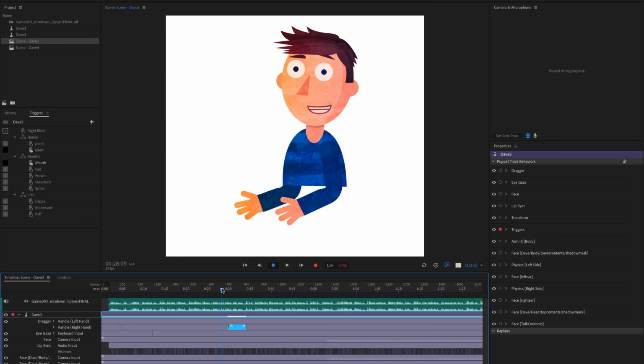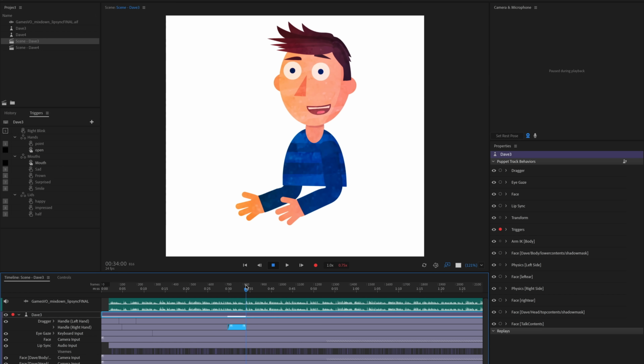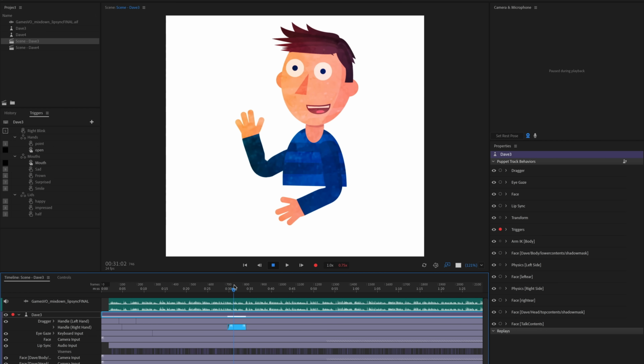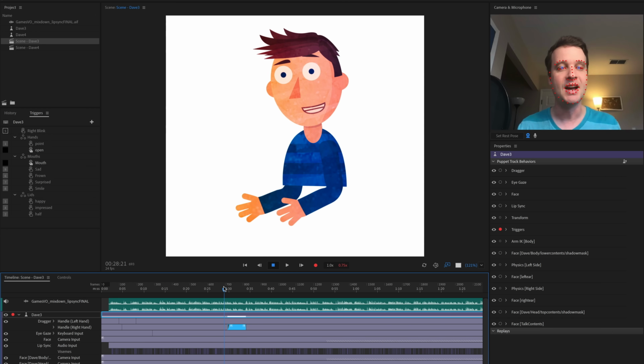So the way I'm going to do this is I want to time the hand transition. Normally, well, in this case, his hand's going to be off the screen, so it really doesn't matter, but a lot of times I want to time the transition when the hand is in motion. So I really want to trigger it right around there when it's moving to help blend it and make it not as clear. Because if I press 1 right now, it's really clear that his hand is changing, and I want it to be more of a fluid, hidden quality to it. So let's try this. Let's see if I can get the timing right.